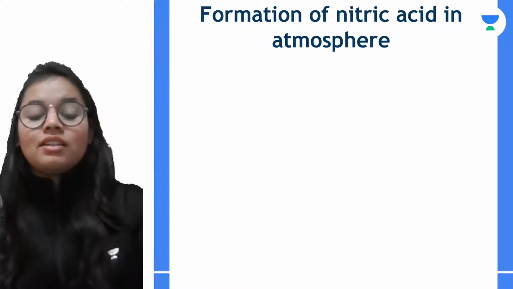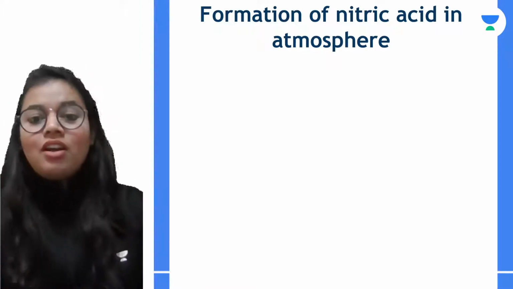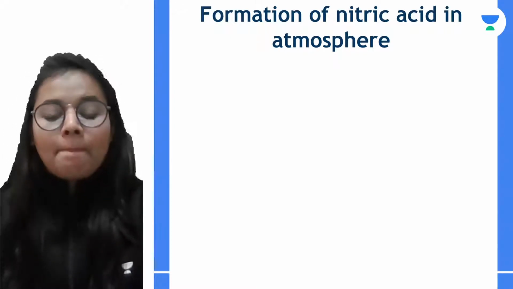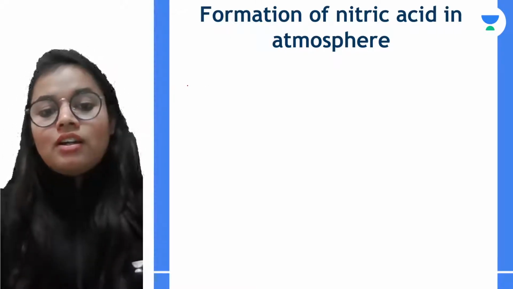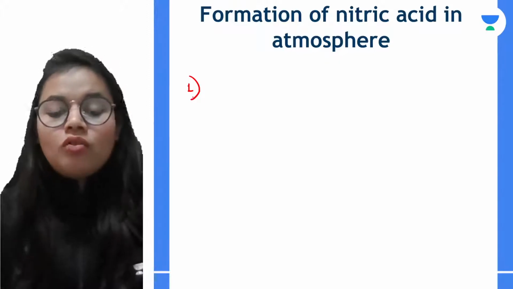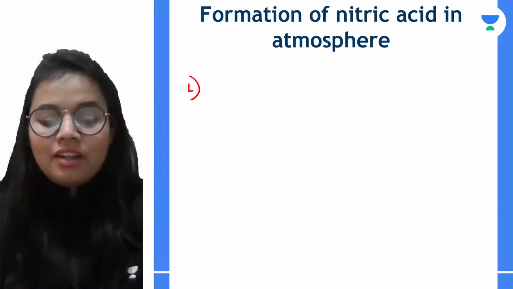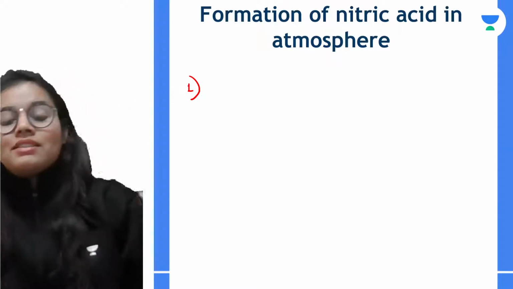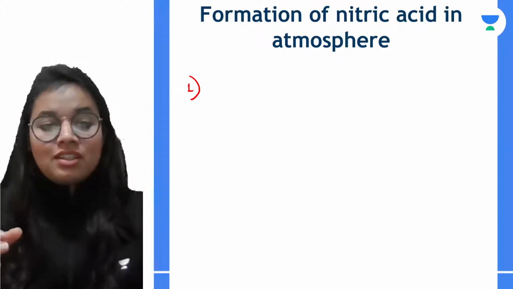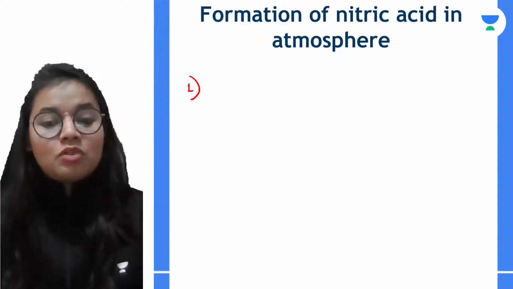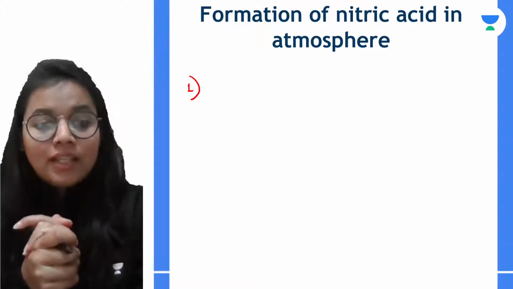There are certain procedures that happen for the formation of nitric acid. Now dear students, what happens? Whenever lightning or thunderstorms are there, the nitrogen which is present in the atmosphere and of course the oxygen present in the atmosphere, they both combine.